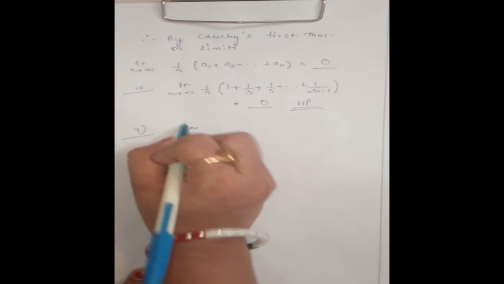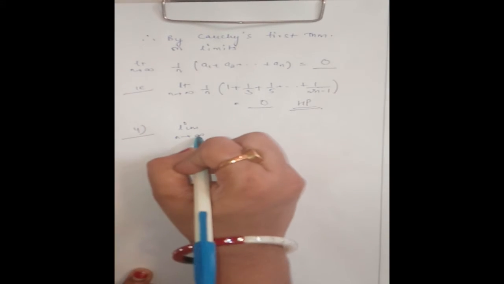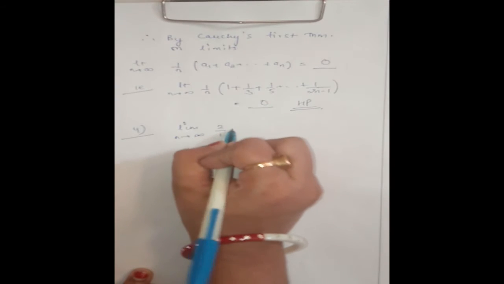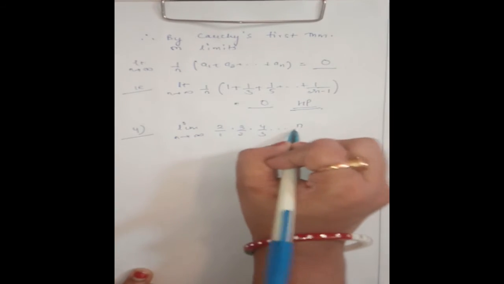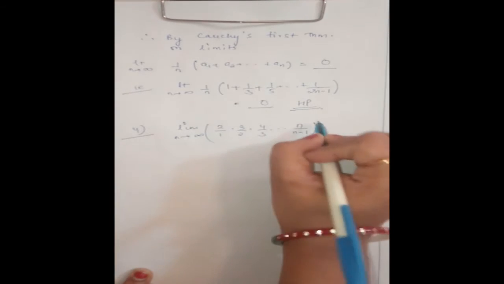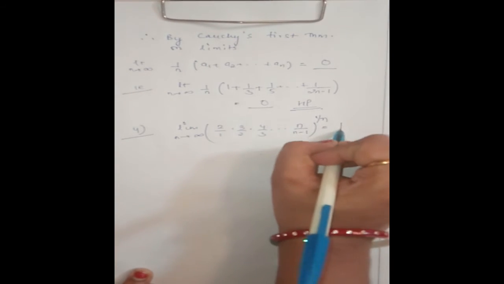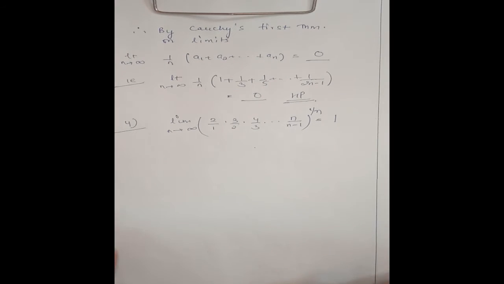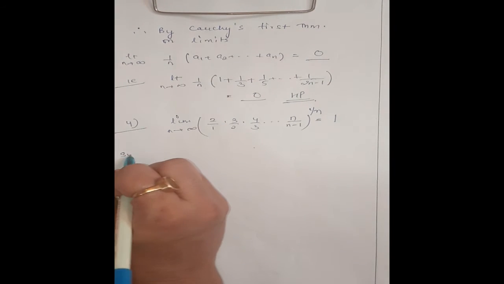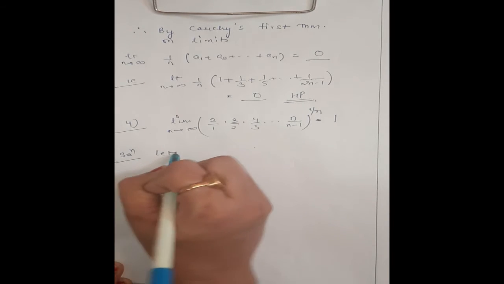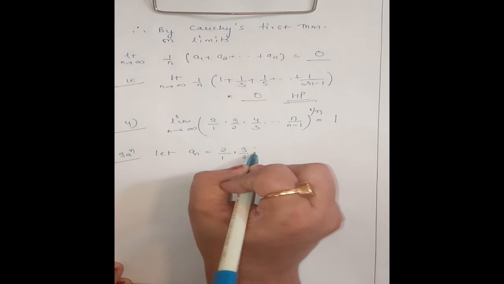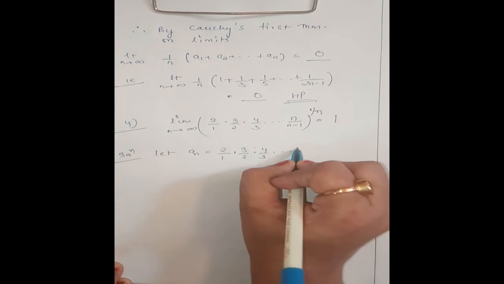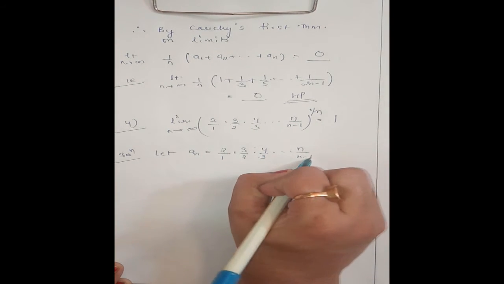Next, show that limit n tending to infinity of (2 by 1 into 3 by 2 into 4 by 3 up to n plus 1 by n) whole power 1 by n is equal to 1. Okay, next we want to show this limit is equal to 1. Let an be 2 by 1 into 3 by 2 into 4 by 3 up to n by n minus 1.